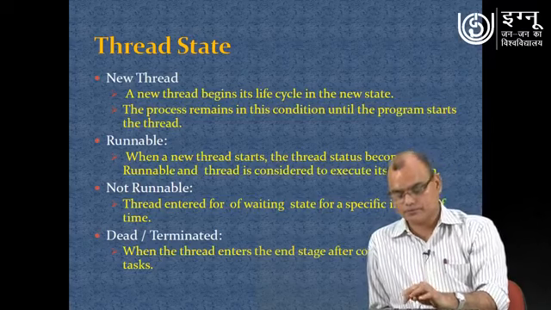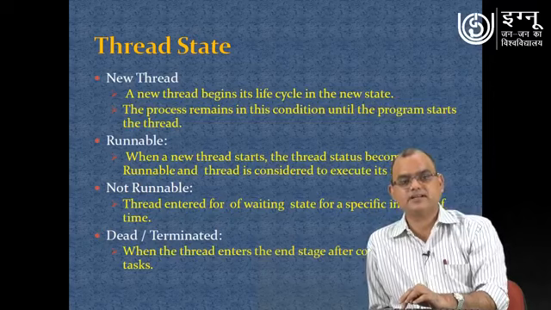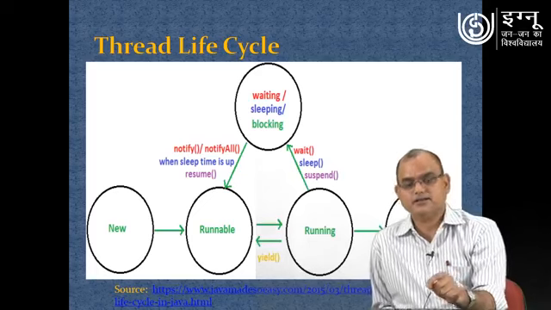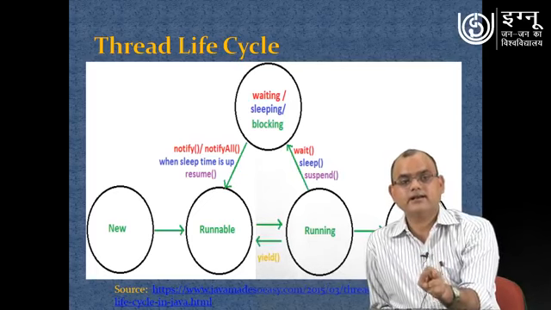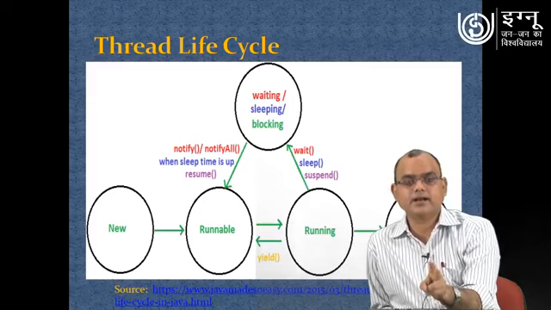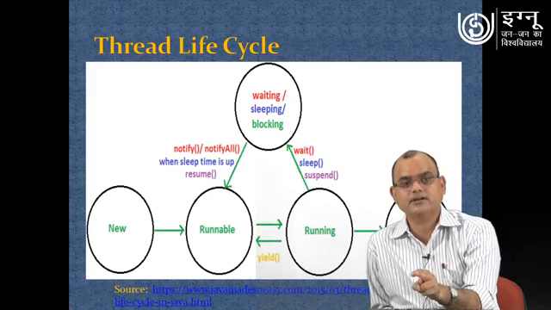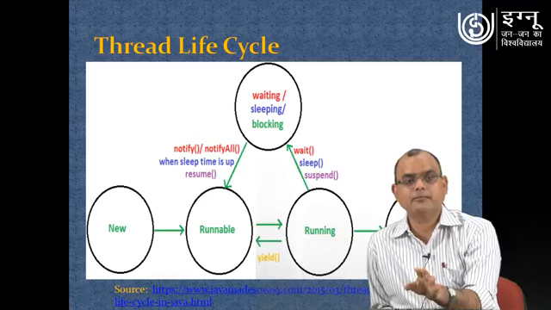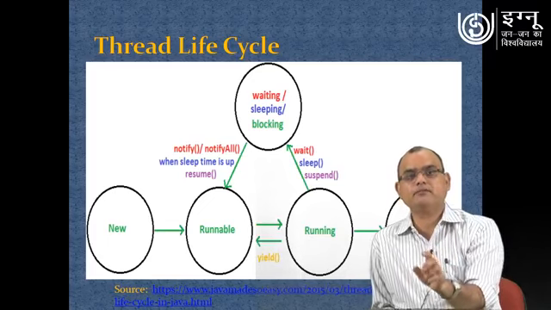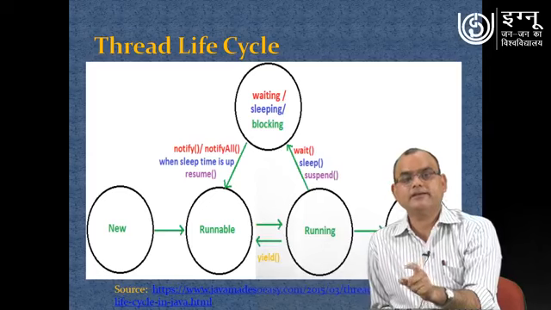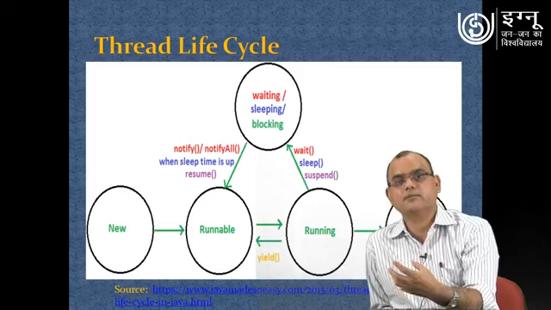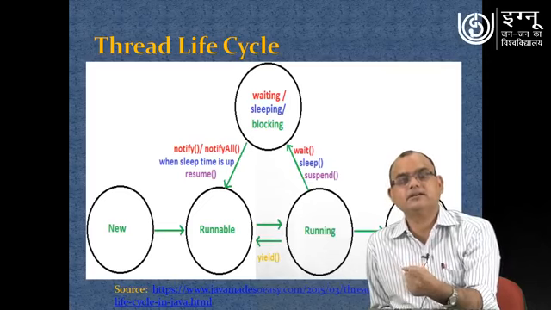so it is not in the runnable state. These are the basic states of a thread, and in this diagram you can see the different stages. The thread is created at the entry level, that is a new thread, then it comes into runnable once the start method is invoked on the thread. From runnable it will go into running, and you can yield, or stop for some moment of time, and then in between waiting, sleep and block. That particular cycle provides you the implementation capability. Basically your programming skill or programming logic will demand different activities from different threads.